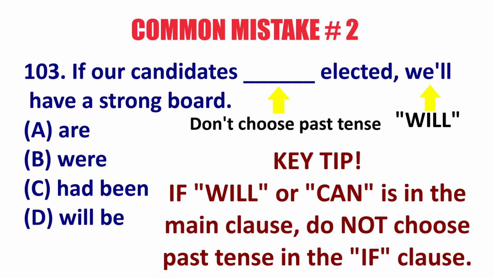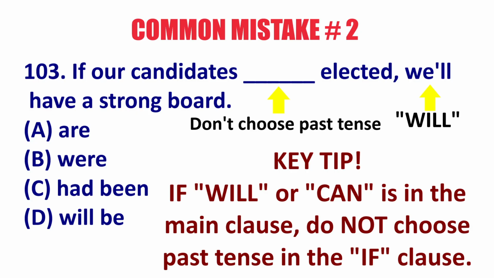Okay, here it is. Now here's a key rule, key tip. If the main clause uses will or can, for example, we will have a strong board, the if subject verb will not be past tense or past perfect.